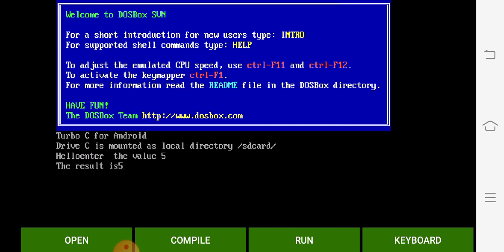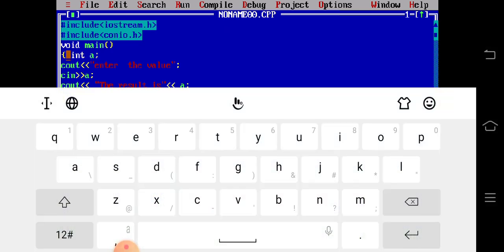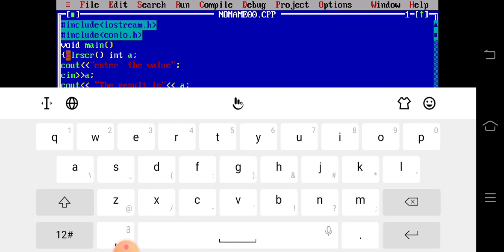So to erase the previous values, we have to use one function. The name of the function is clear screen function. Okay, so I'm using that function here. So we have to use the function after the void main statement. Okay, so before int I have to use that function, clear screen, clrscr, clear screen function, then this thing, then semicolon.